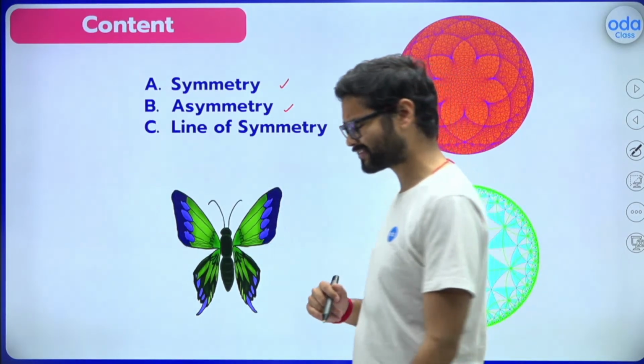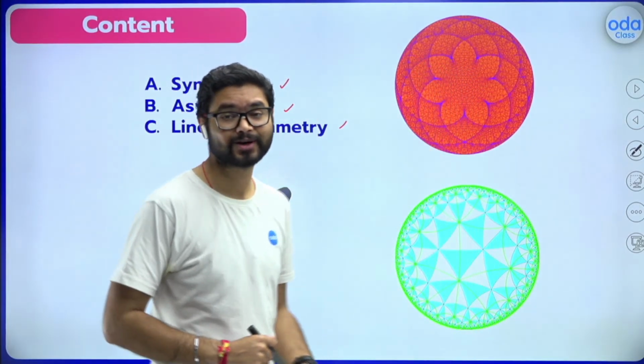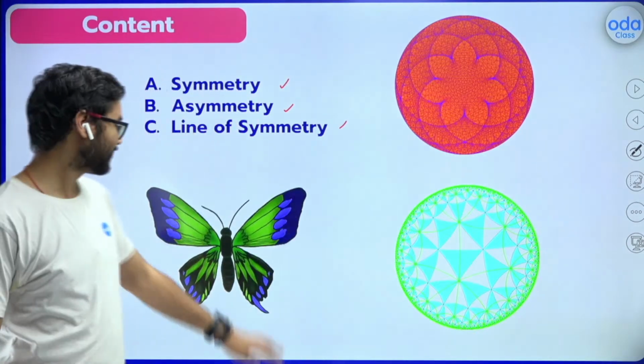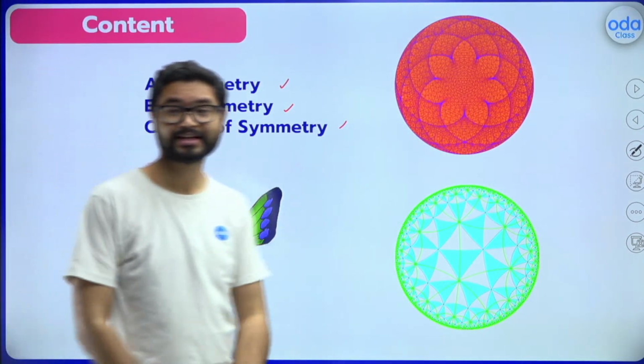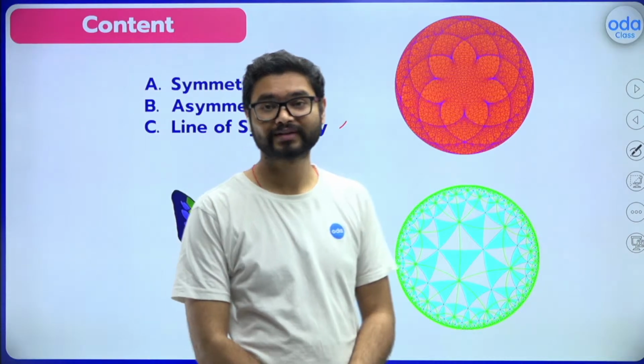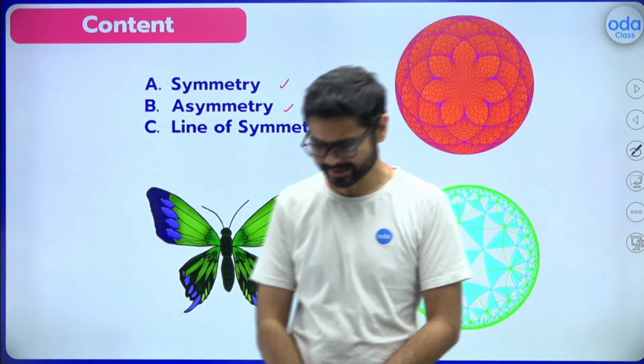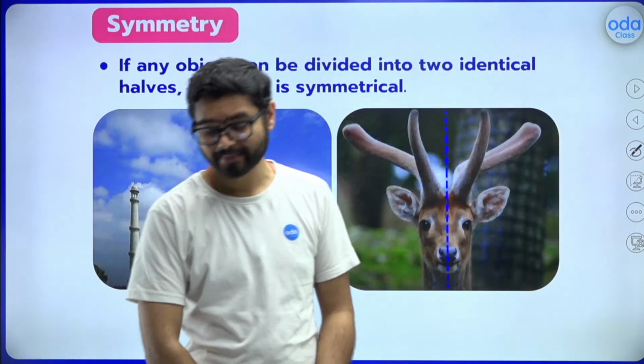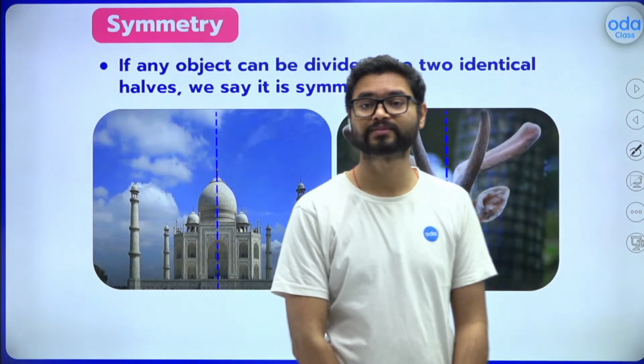All of us like butterflies. Am I right or not? All of us like that, right? So here we have a butterfly which will be teaching us the concept of symmetry. Okay, so without wasting further time, let's start the very first concept of symmetry.